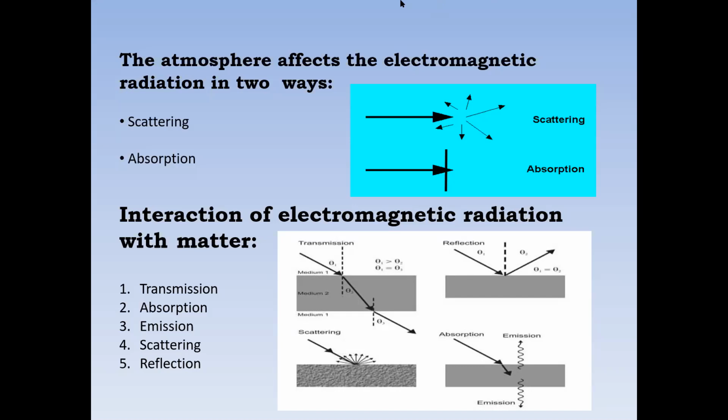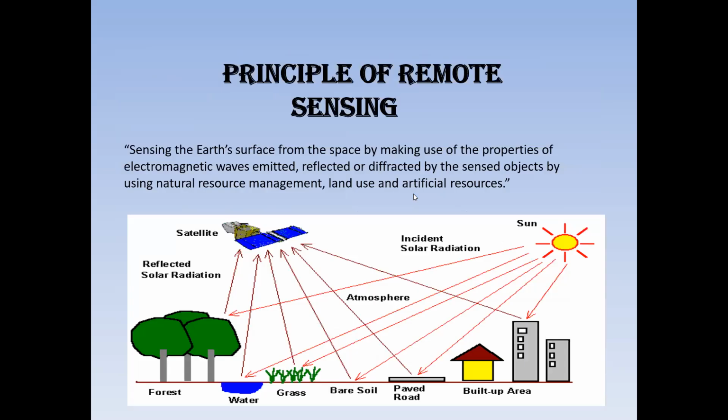See, these five types of ways for electromagnetic radiation in remote sensing. See another slide. Go to next slide.